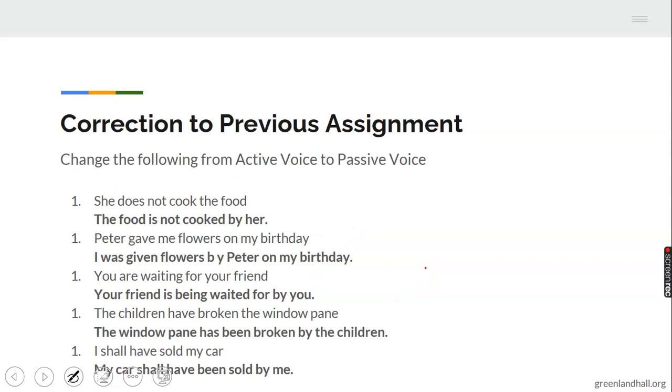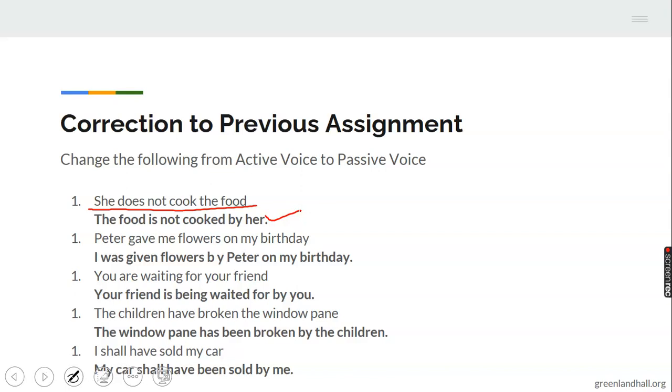Before we go into the main discussion, let's do a revision of our last assignment. Let's mark it. Last class, we considered active and passive voice, that is for JSS 1 and 2. Then I gave out this assignment: change the following from active voice to passive voice. Number 1, She does not cook the food. To make that passive, it becomes: The food is not cooked by her.